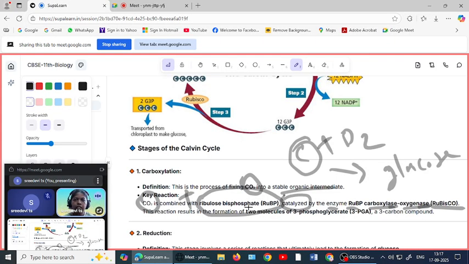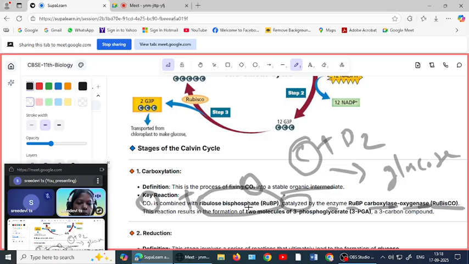What is catalyzed? Catalyzation means if adding a chemical to a chemical process makes the reaction go at a higher rate, the rate will increase. So for increasing the rate of reaction, if we add a chemical, that is called a catalyzer. Okay, so here the catalyzer is the Rubisco enzyme.